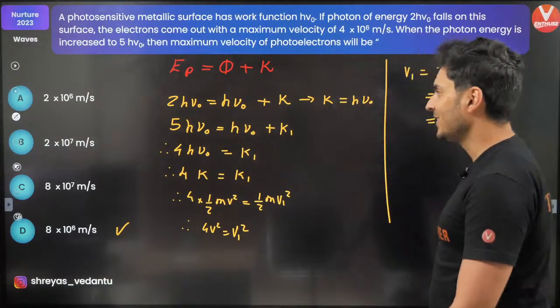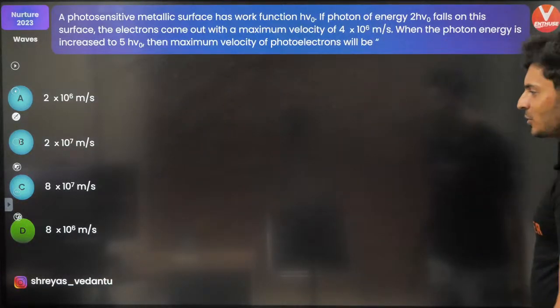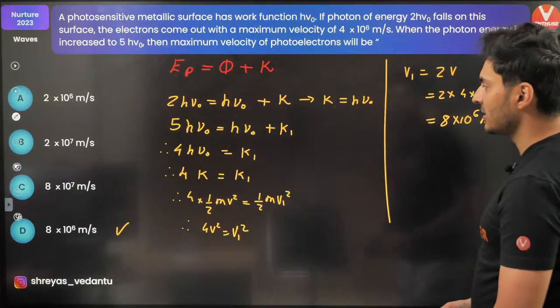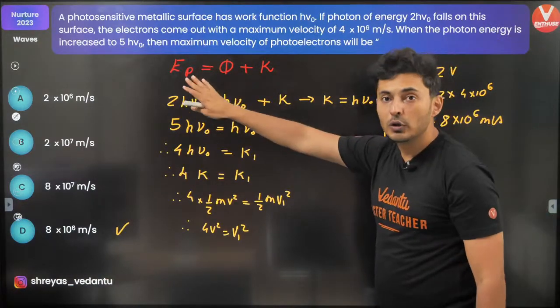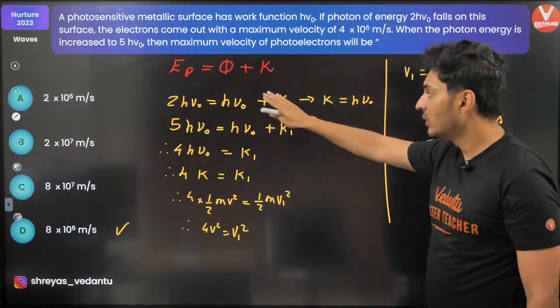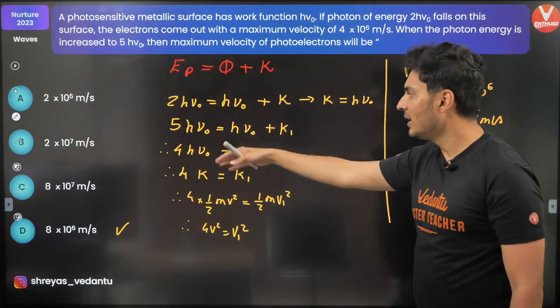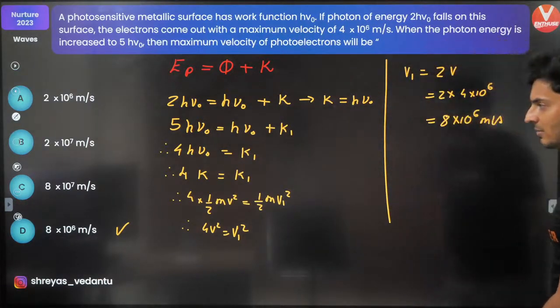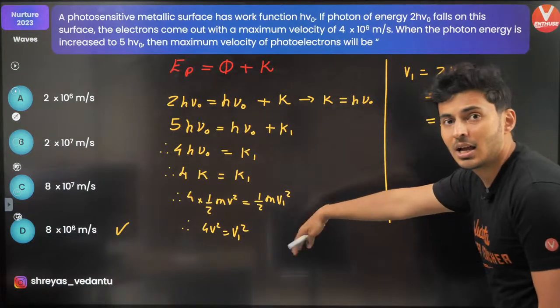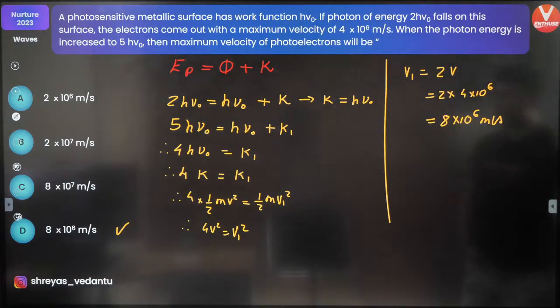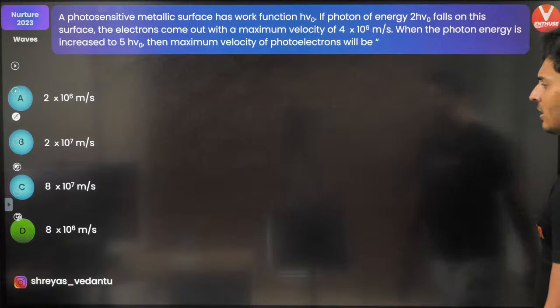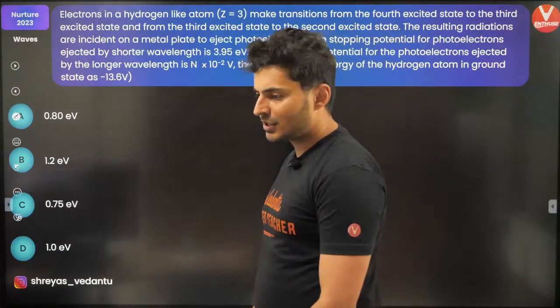All right, so let's get going to the next question. Yes, the answer is 8 into 10 to the power 6. The idea was to use the photoelectric equation 2 times and just eliminate the variable hν0. That's it. And kinetic energy is half mv². Just solve it by eliminating the variables. Next question.